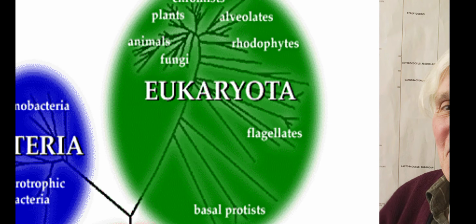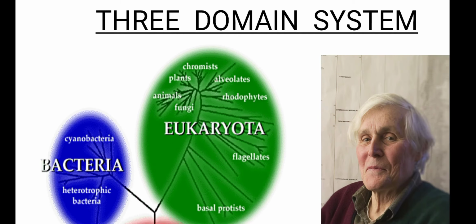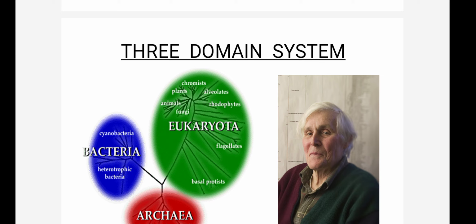And the third domain is eukaryota. In eukaryota: fungi, animals, plants, alveolates, rhodophytes, chromista. So these are all the organisms coming under eukaryota. In the 3 domain system, organisms are classified into 3 main categories: archaea, bacteria, eukaryota.